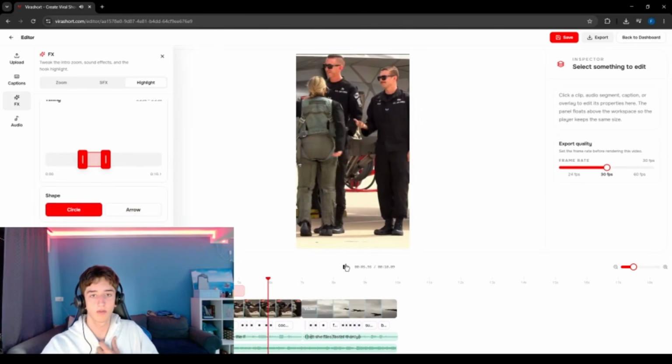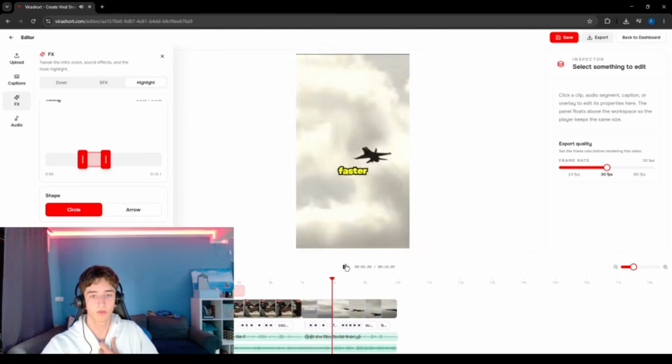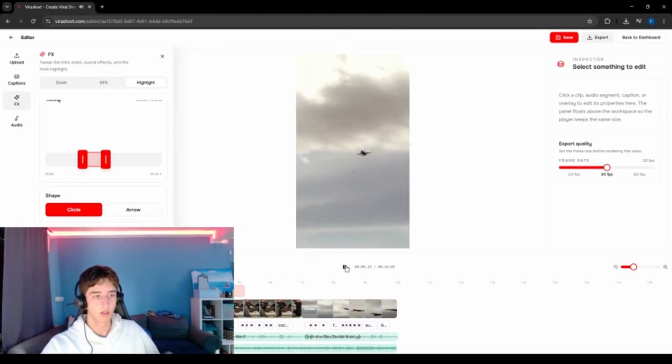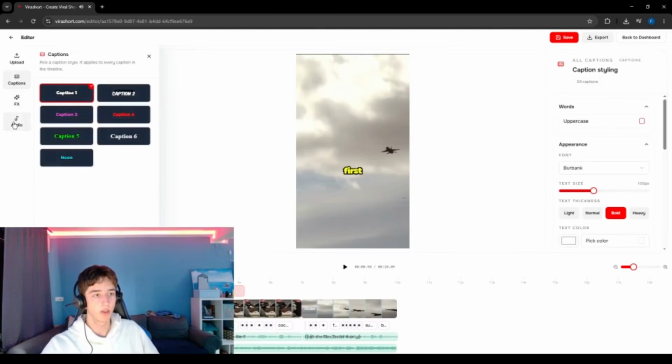F-16 like she was born for this cockpit. I bet she flies faster than you can hit that subscribe button. This is the... Okay, I think this is pretty insane now.